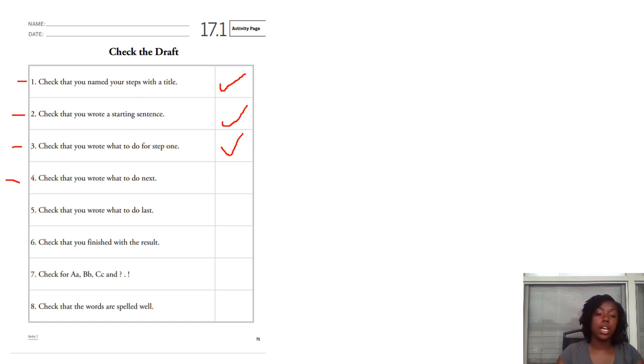Number 4 says check that you wrote what to do next. So that will be second, third, and fourth. So you're looking at number 2, number 3, and number 4. What are the next steps that you have to do to draw a sun, to make pancakes, to make scrambled eggs? Whatever it is that you chose, make sure you have step 1, step 2, step 3, and step 4. If you have that, give yourself a check. If not, pause the video, put those inside of your draft, and then give yourself a check.